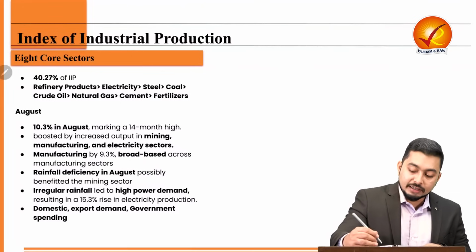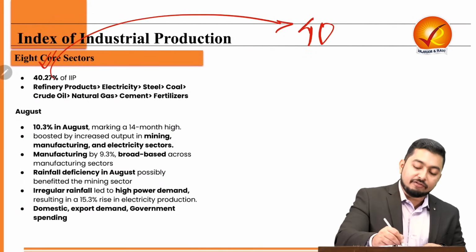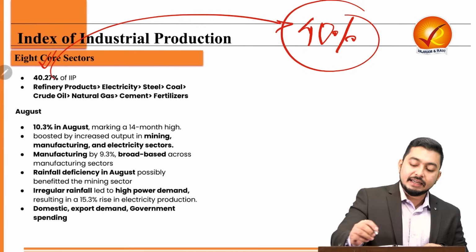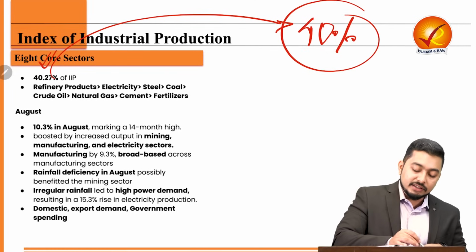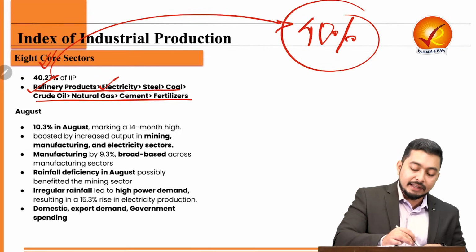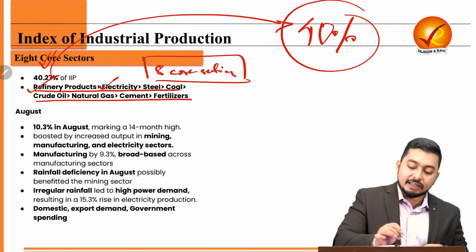Now there is also something called the 8 core sectors. 8 core sectors is approximately 40% of the index of industrial production, and we must remember this sequence. In this sequence their weightage is allocated. So refinery products, then electricity, and these are 8 core sectors. These 8 core sectors comprise 40%. So refinery, electricity, steel, coal, crude, natural gas, cement, fertilizer.